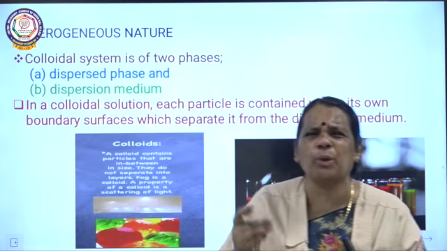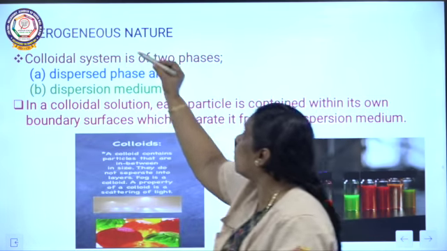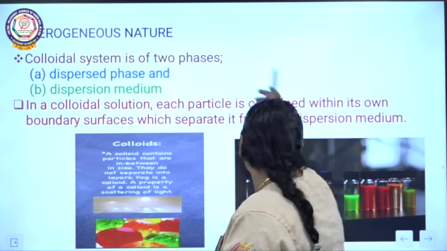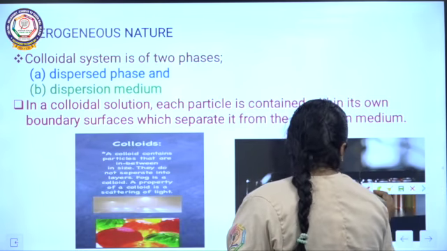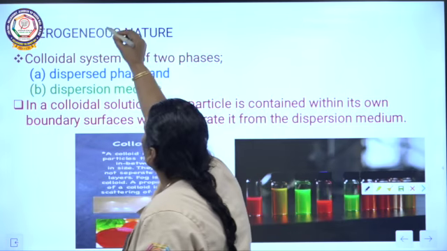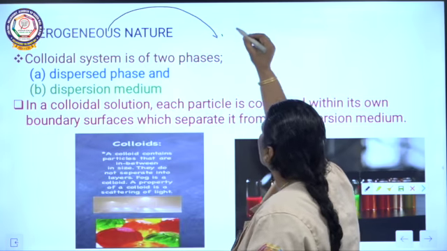Heterogeneous nature. Already I told about heterogeneous. What is heterogeneous? Two or more substances. So it consists of two or more substances.